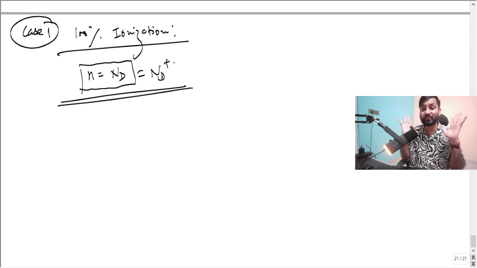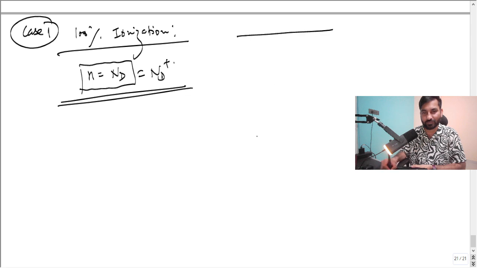This is 100% ionization, right? If you look at the fraction also, Nd plus by Nd, you will get 1. So what fraction of donor atoms got ionized? 100%. 100% of atoms are going to get ionized, so the concentration of electrons is equal to Nd, which is Nd plus. If you look at the polarity of the donor ion, that is going to be positive only. All the electrons have got into the conduction band from the donor energy level.